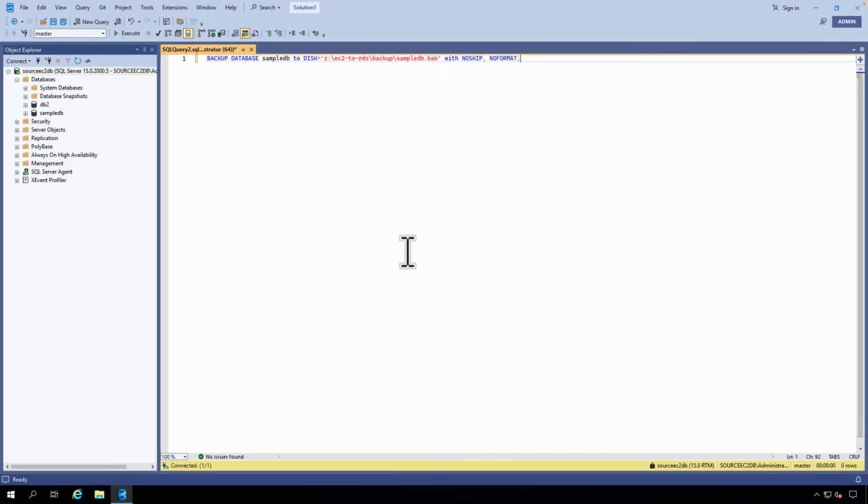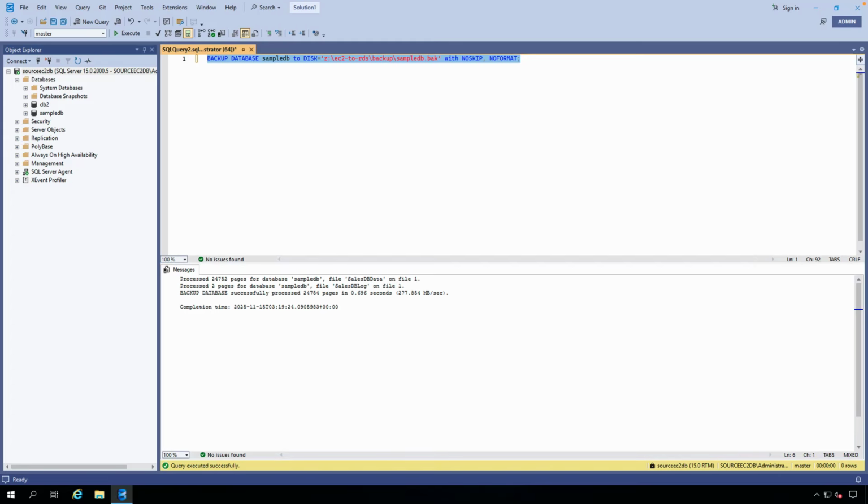Next step, log into the EC2 where your SQL Server is running and run the backup database command to back up the databases to migrate them into RDS for SQL Server. In this case, we will be migrating sample DB, and we will be running this backup command to back up the database into the Z drive. We can see now the backup of sample DB has just completed and is ready to be copied into the S3 bucket.